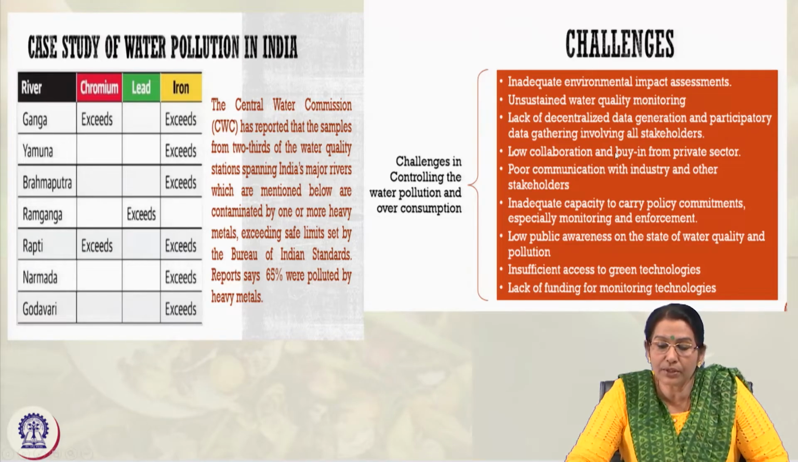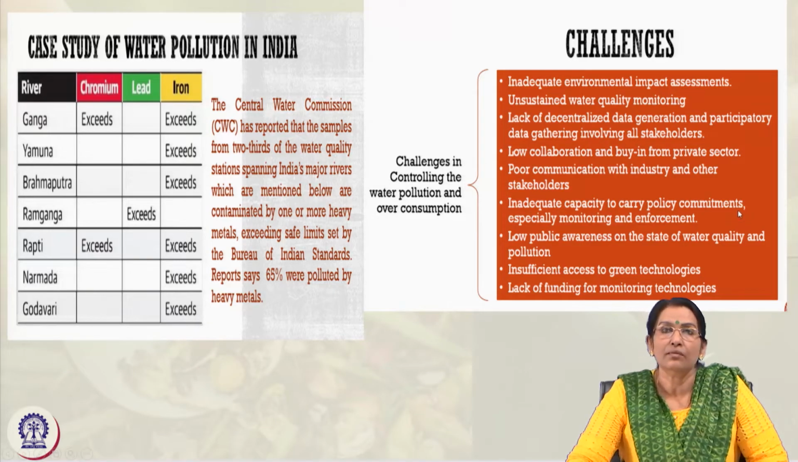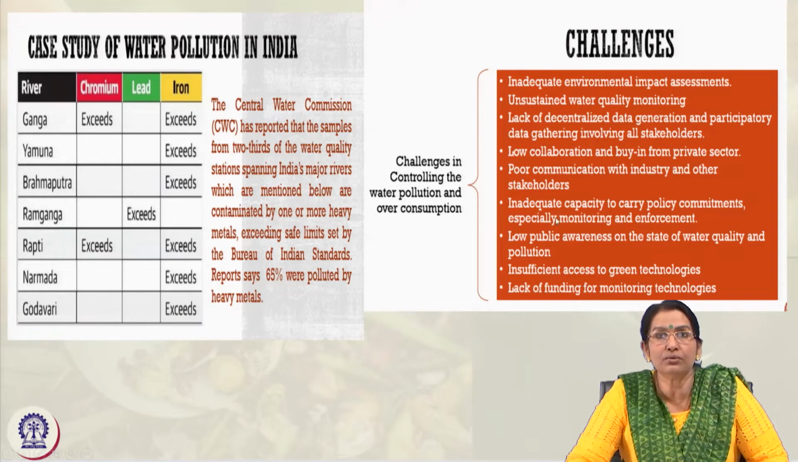Then low collaboration and buy-in from the private sector. We do not have sufficient collaboration with private sectors in water distribution and so on. Then poor communication with industry and other stakeholders with regard to natural resources. Similarly, inadequate capacity to carry out policy commitments. Whatever laws, rules, regulations and policies are there, we are not able to stick to them, implement them, and monitor and evaluate them. So, we need more legal enforcement.